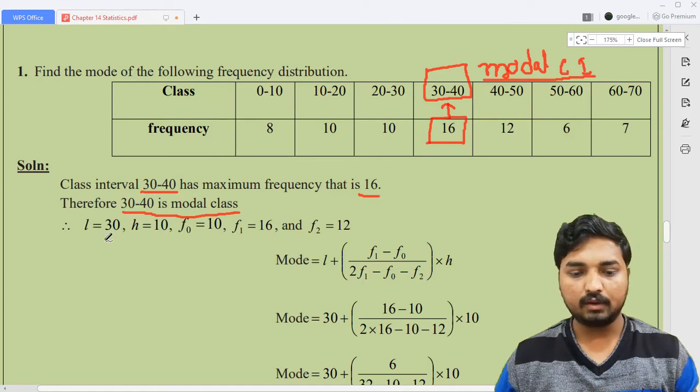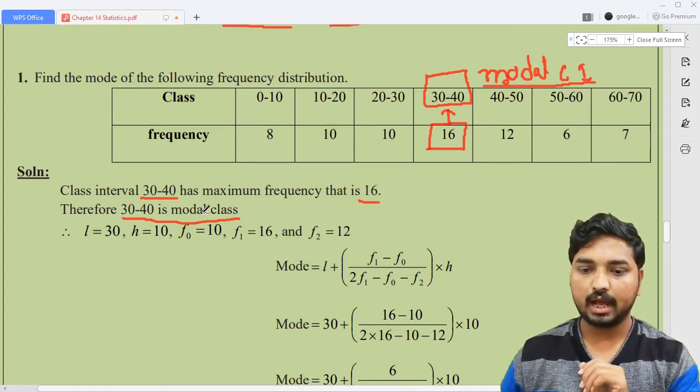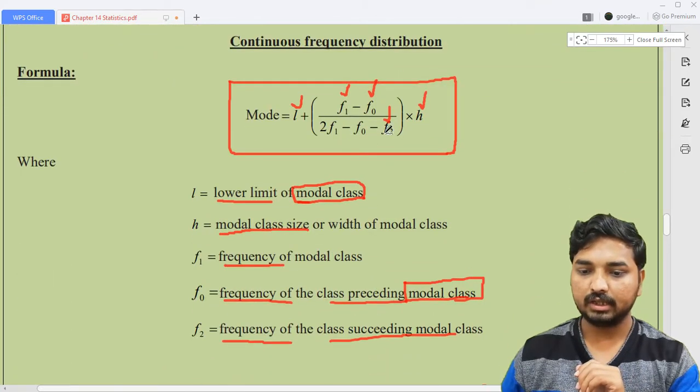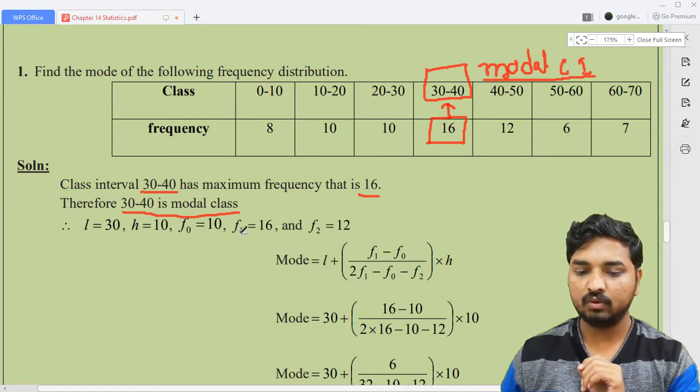After that you need to identify the 5 different values, what I have told you earlier. There are 5 different values you need to identify from the table. I have written all the 5 values here: 1, 2, 3, 4, 5.